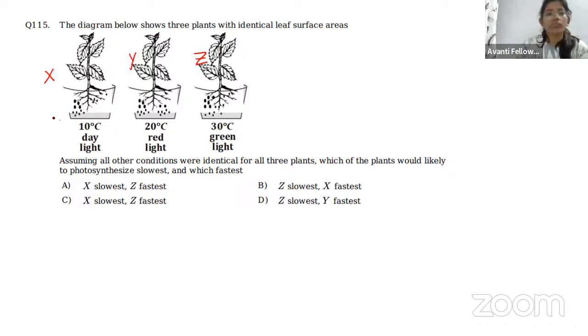In this question, I just want to tell you we have X, Y, Z. The diagram below shows the plants with identical leaf surface area.